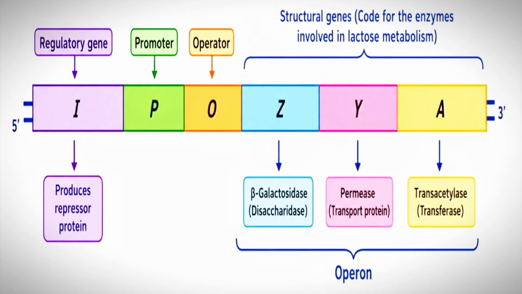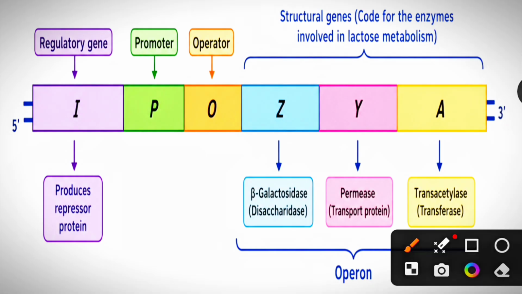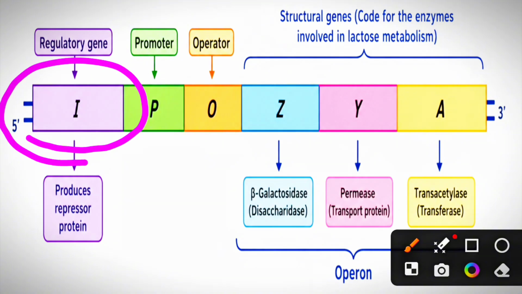If you see the diagrammatic representation of Lac Operon, it occupies 6,000 base pairs of DNA. At the left side, the Lac I gene is present. The Lac I gene is a regulatory gene, which is adjacent to the promoter region.